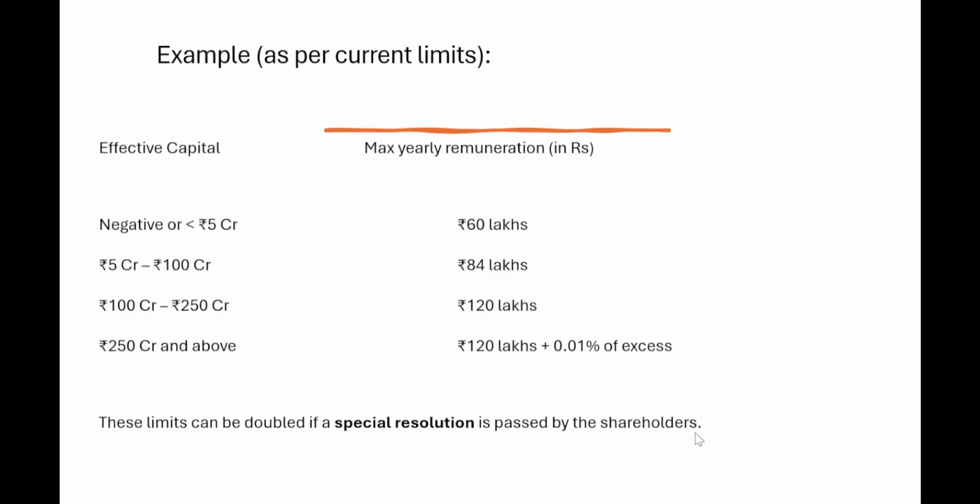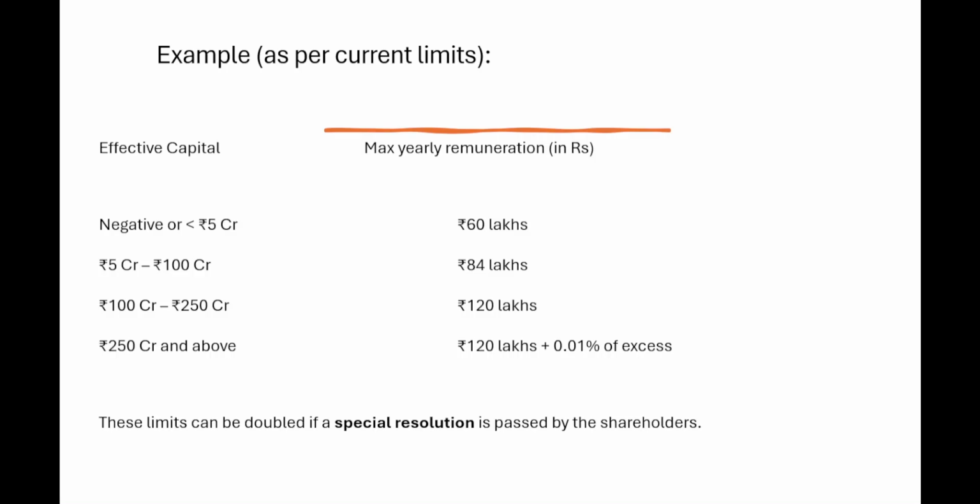Example, as per current limits: effective capital negative or less than 5 crores, 60 lakhs max yearly remuneration; 5 crores to 100 crores, 84 lakhs; 100 crores to 250 crores, 120 lakhs; and if the amount exceeds 250 crores, then 120 lakhs plus 0.01% of the excess, right? If it is 1 lakh, then on the 1 lakh rupees, the 0.01% will be levied. These limits can be doubled if a special resolution is passed by the shareholders.